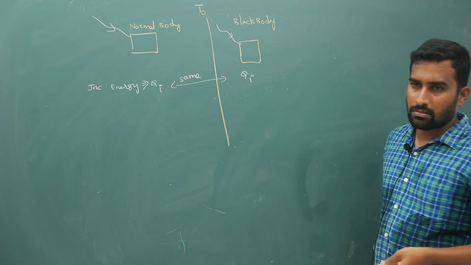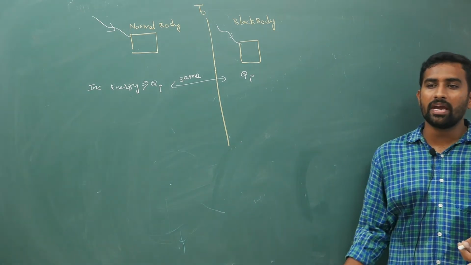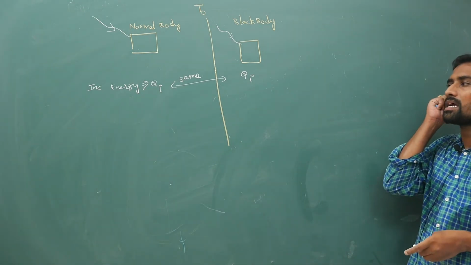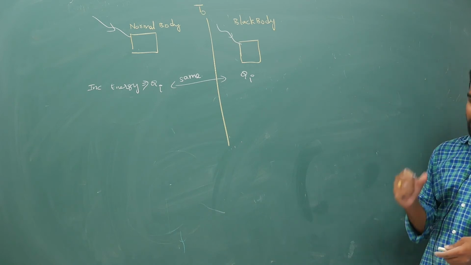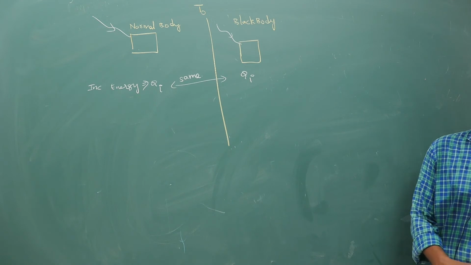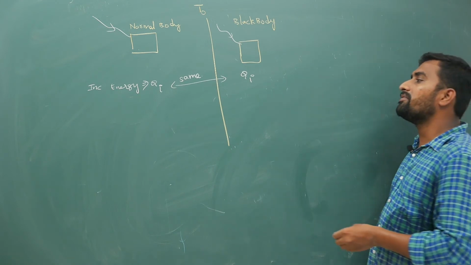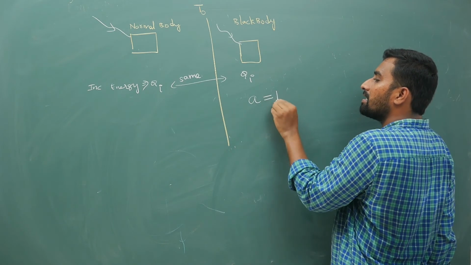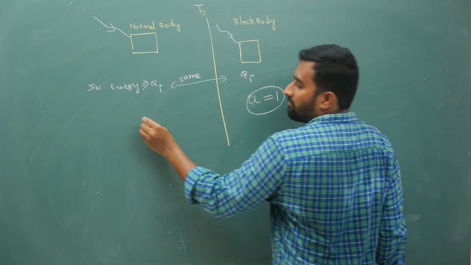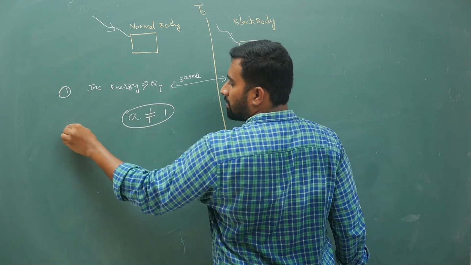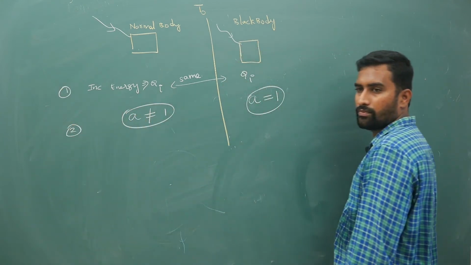Reason: temperature is supposed to remain constant. From the source it is coming, so how much each absorbs is different. Now for a black body, your absorptive power A is equal to 1. For the normal body your absorptive power is not equal to 1. This is point number 1, this is point number 2.